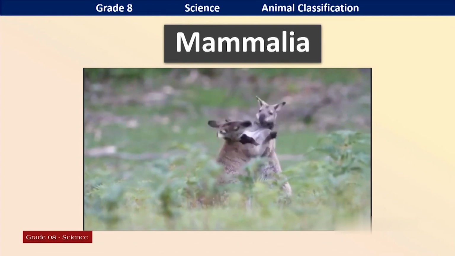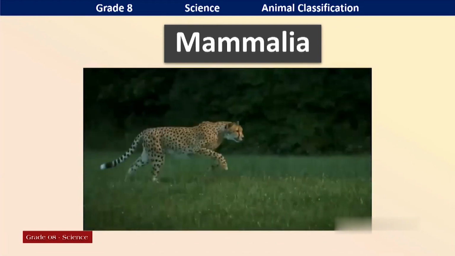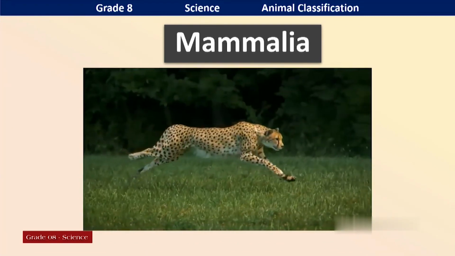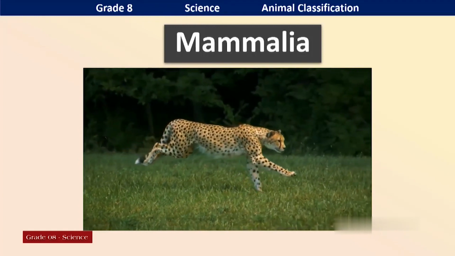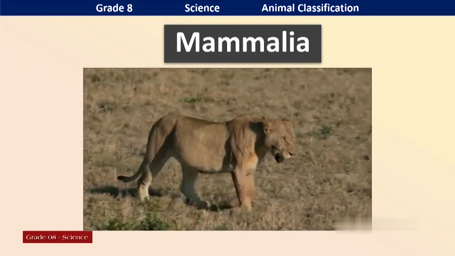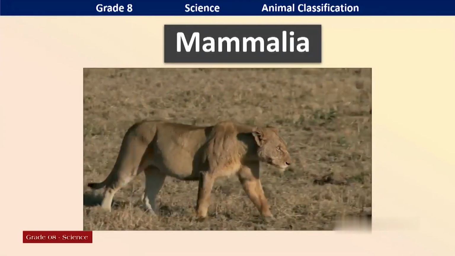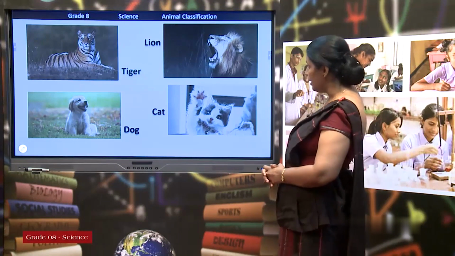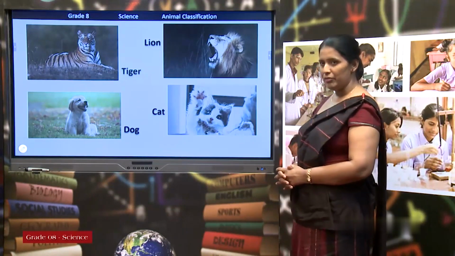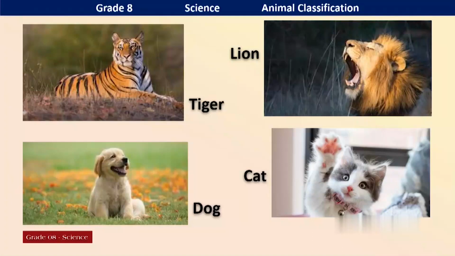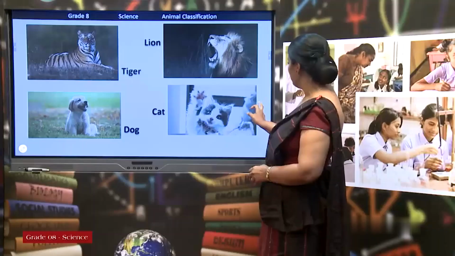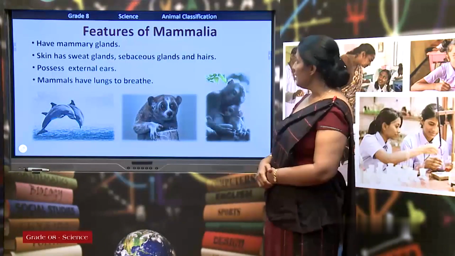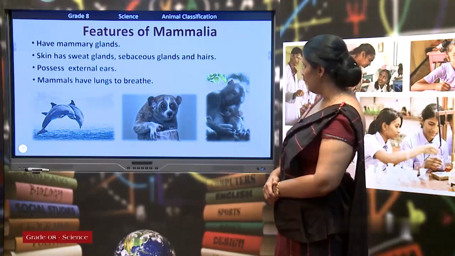Right. Now we'll look at the most common mammals living around us. We can see in our environment lion, tiger, they are in the forest. Cat, dog, they are in the house. And some more. Okay, these are the features of mammals.